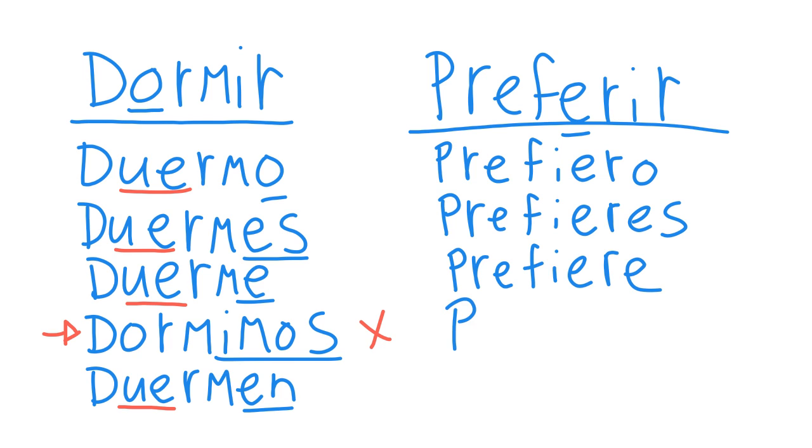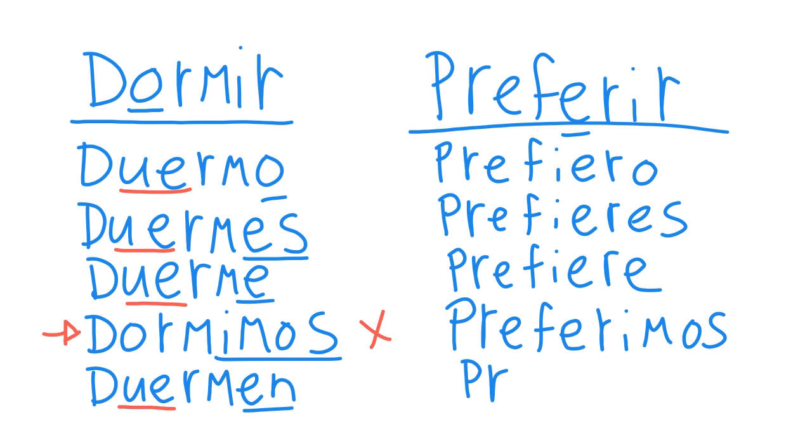In the nosotros form, just like with dormir, we don't change it. Preferimos. And then here in the ellos, ustedes form, we do change it. Prefieren, right? And so we end up having our endings, the O, S, A, imos, N, they're all the same, but we do change that E to an IE in the boot, and we leave the nosotros form alone.